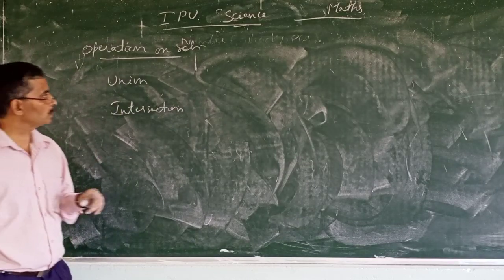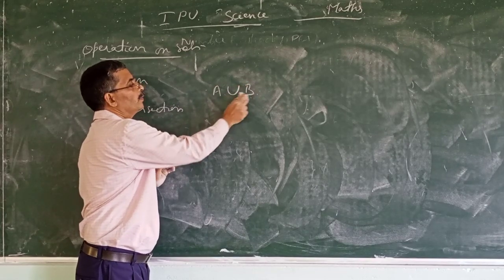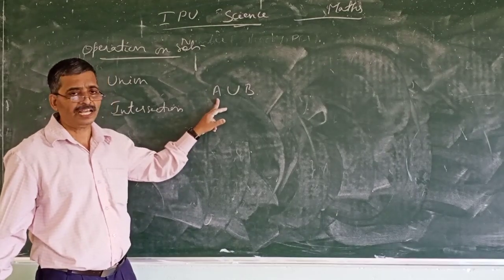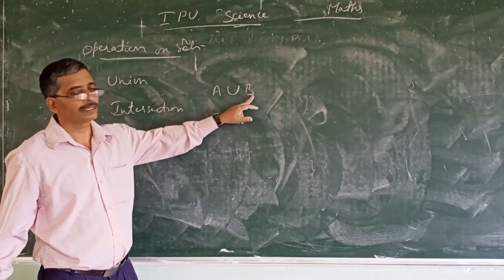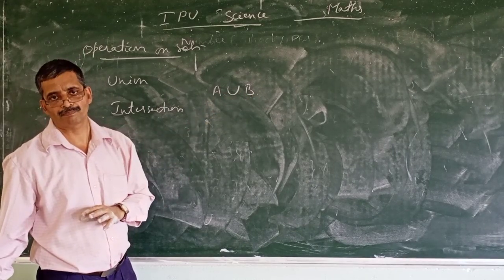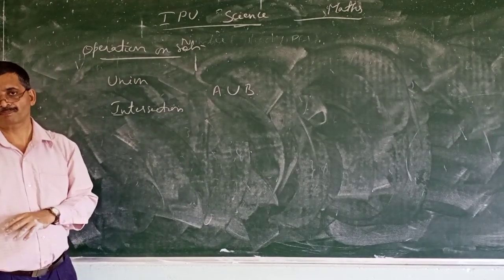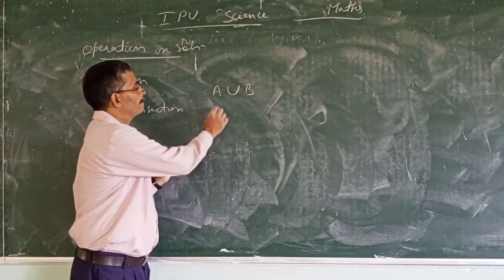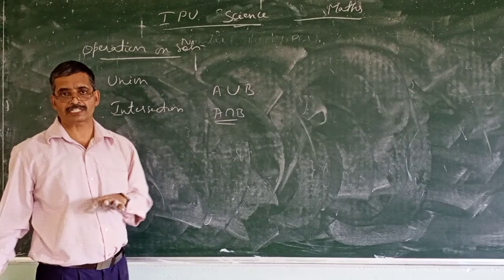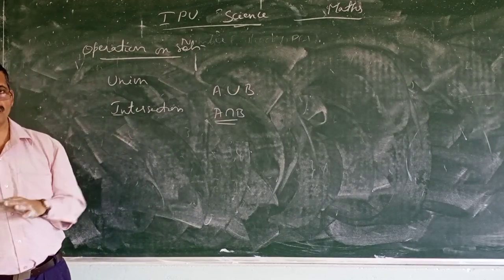Union: if A and B are two sets, then A union B is written like this. A union B contains elements of A or elements of B. I mean, it contains both the elements of A and B. Repetition not required. Intersection, A intersection B, that means this will have common elements. I will just give an example.